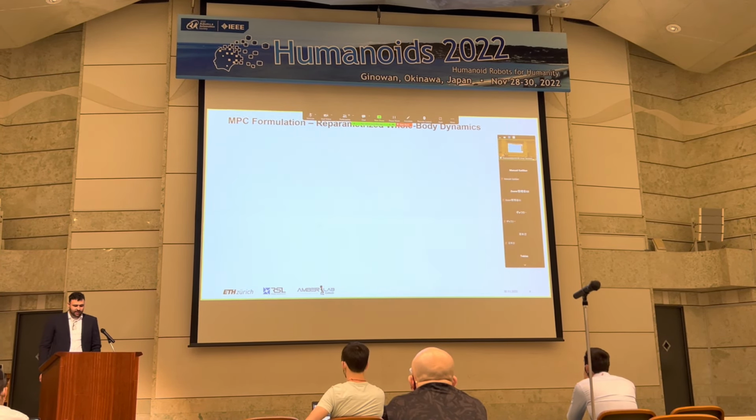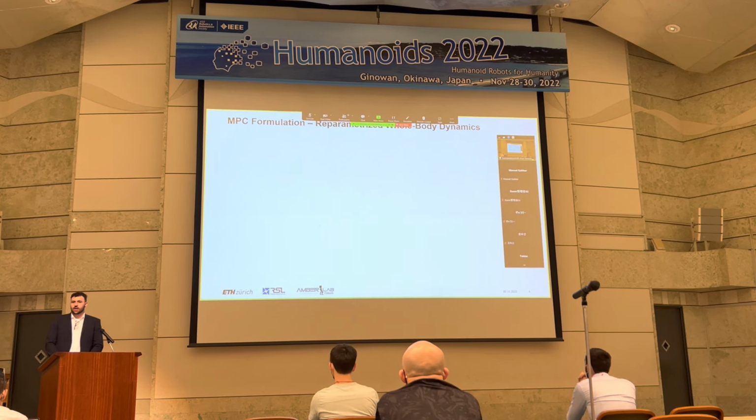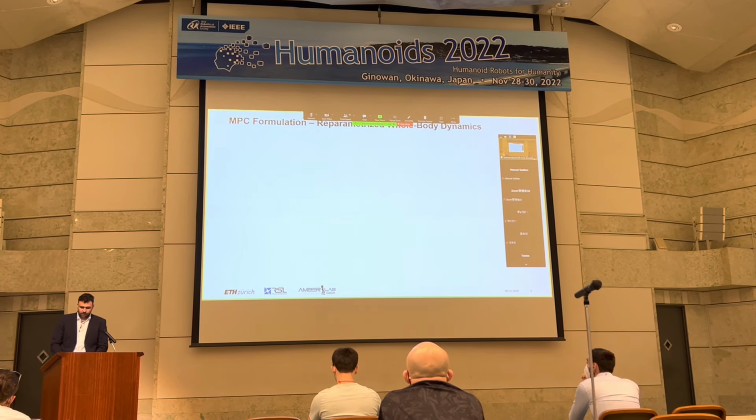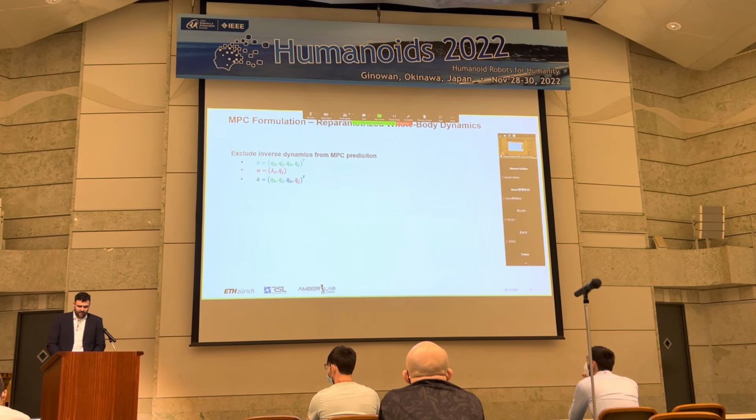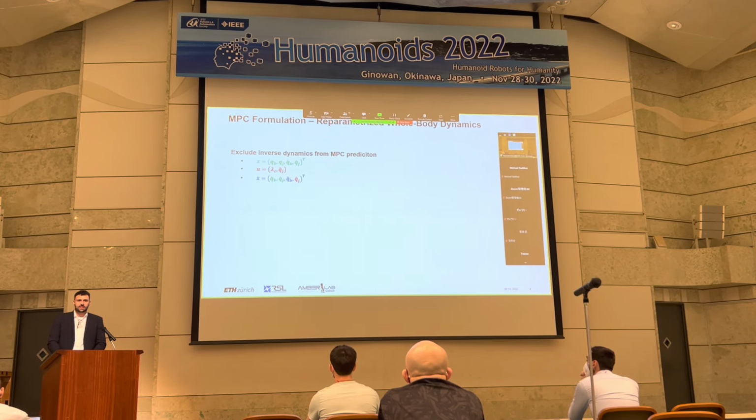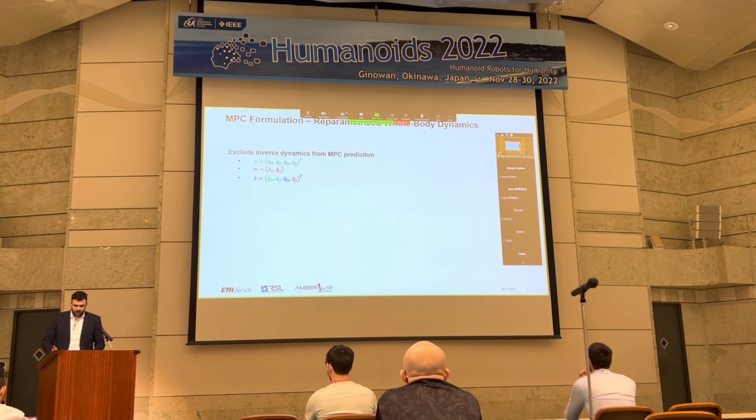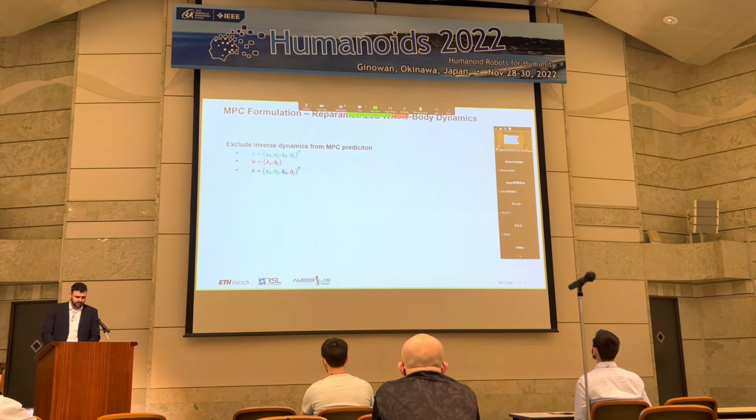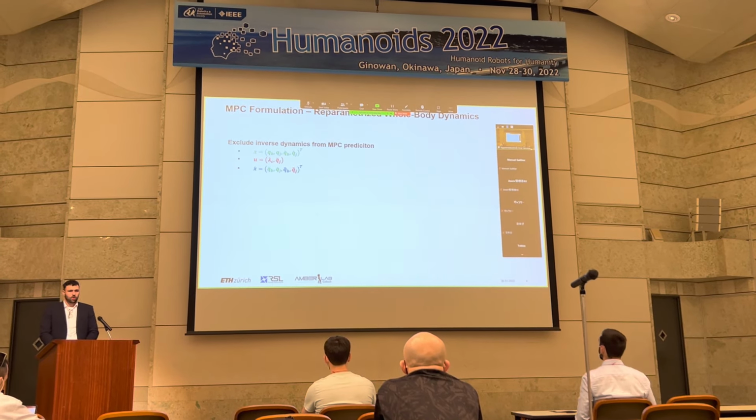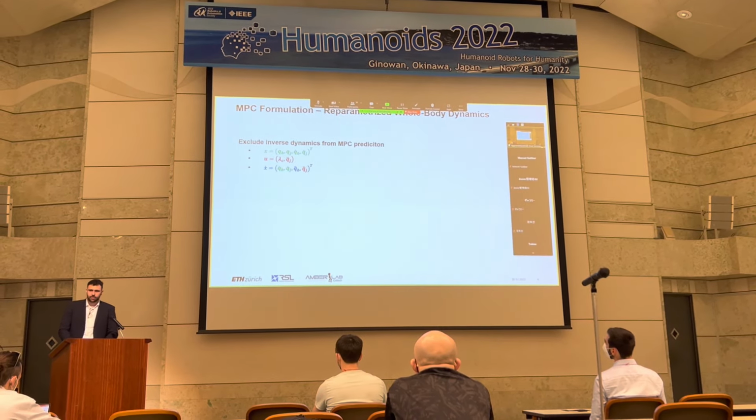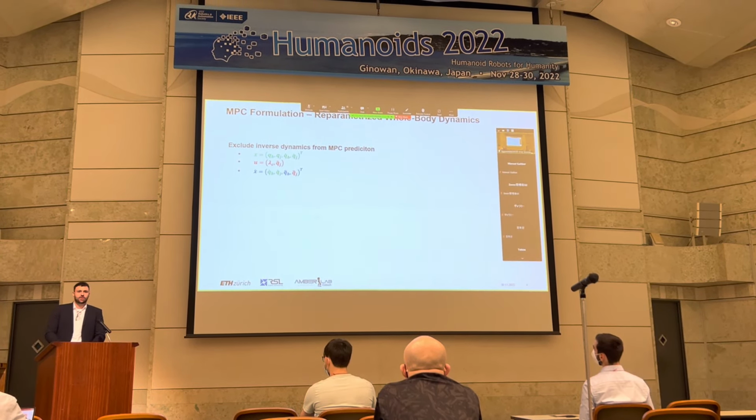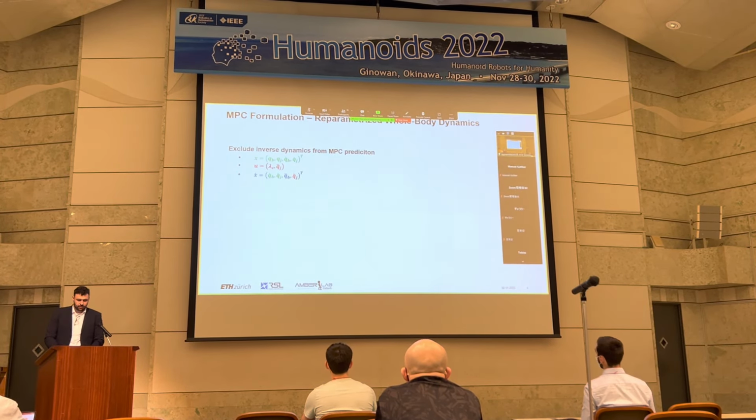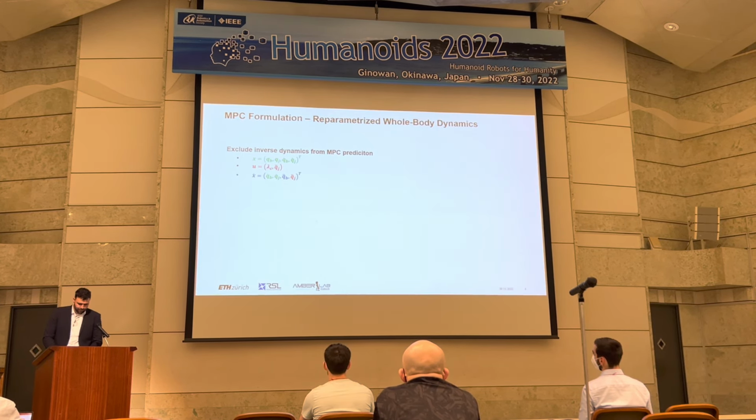So with this we go directly to the MPC formulation, where we use reparameterization of the whole body dynamics. Here we basically exclude the inverse dynamics from the MPC prediction step. This is done by choosing the state vector x to be the generalized coordinates and generalized velocities. And the input vector u, or decision variable of the optimization problem, are the contact forces and the trunk accelerations, which importantly we choose to optimize over instead of optimizing over the joint force.